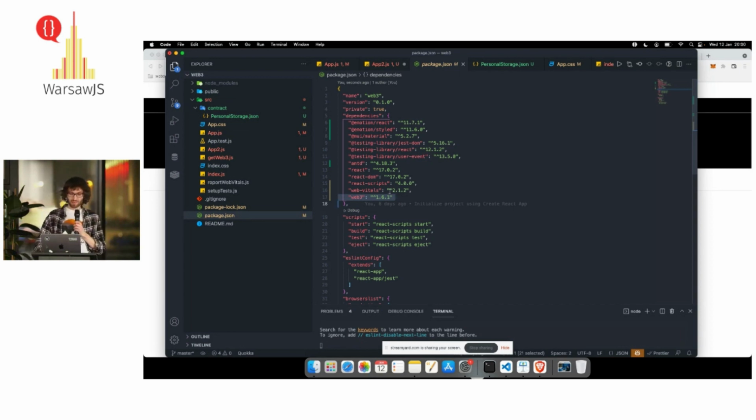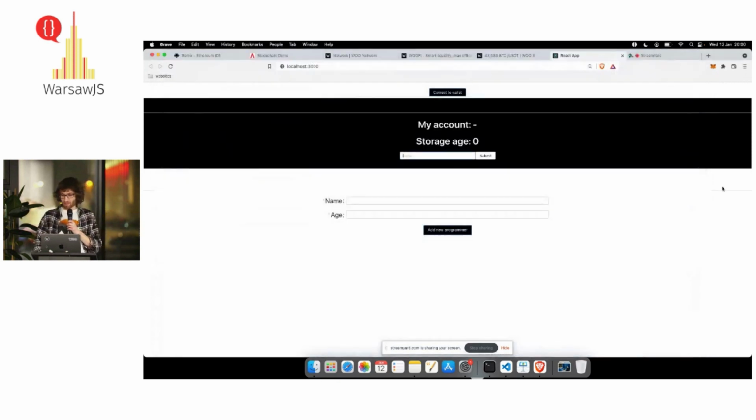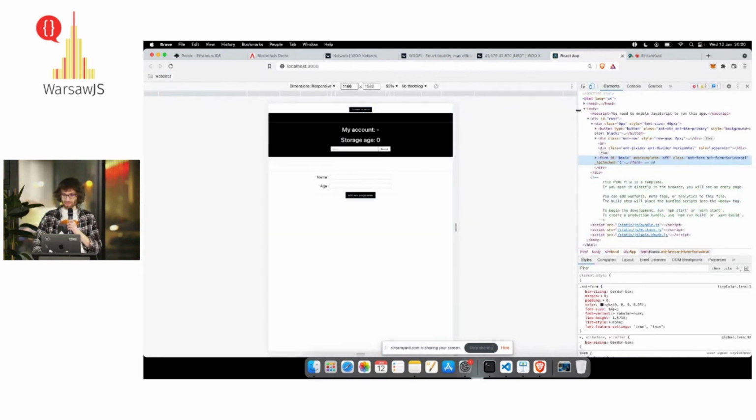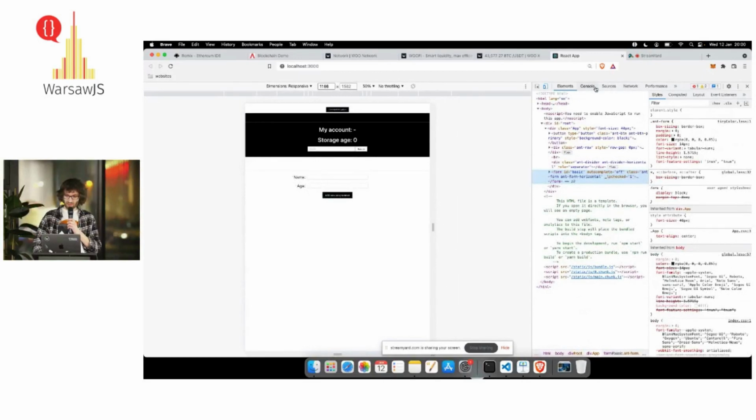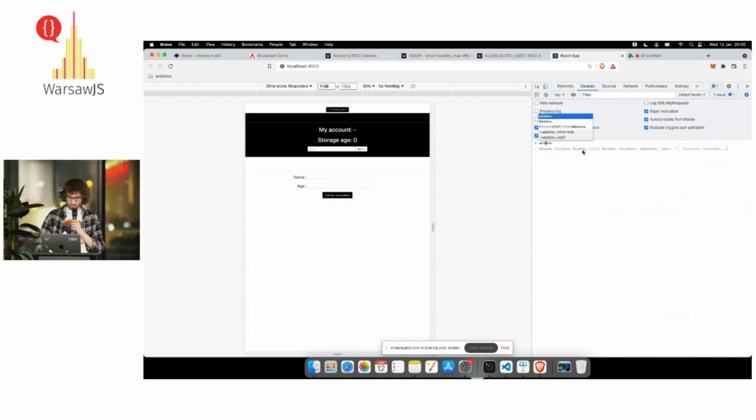So when we have this library installed, we create an instance of it. We just import it, and we pass the provider as a parameter. How are we going to get this provider? When we install the MetaMask plugin in our browser, we see that on the window object, we have an Ethereum object.